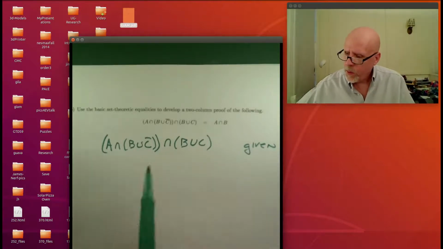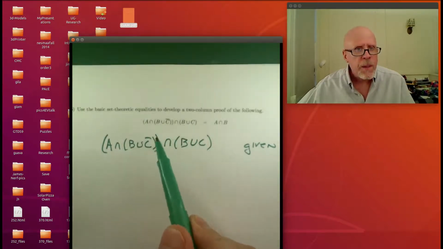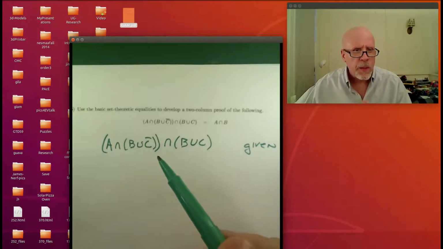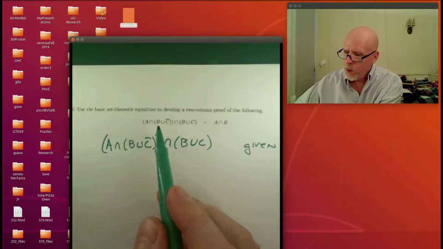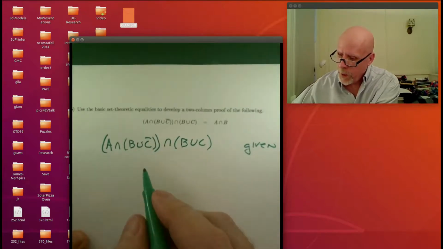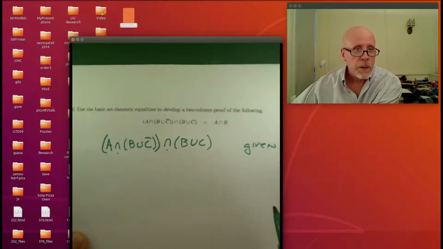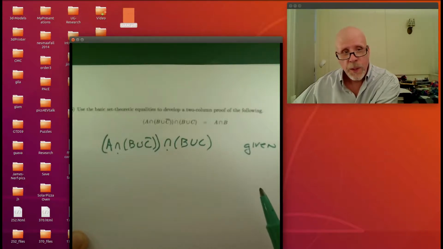I don't know if you're noticing the B union with something and the B union with something here. I feel like we might be able to suck B out of that with the distributive law, but they're currently not grouped together. So let's first reassociate. You notice that this symbol and this symbol are both intersections, and the parentheses can be moved from around the first intersection to around the second intersection.